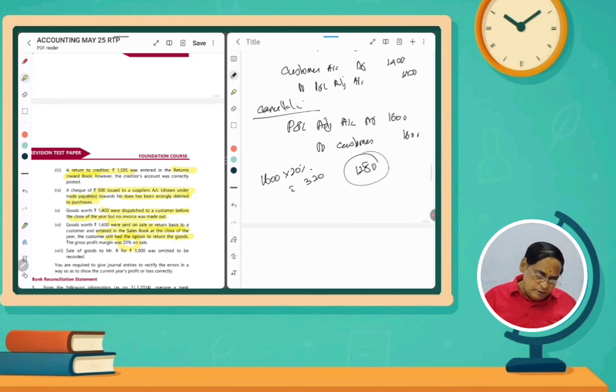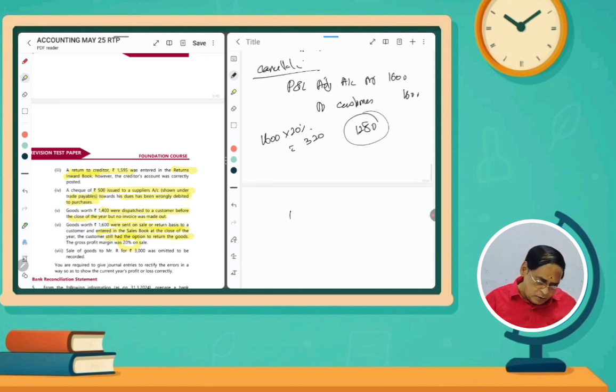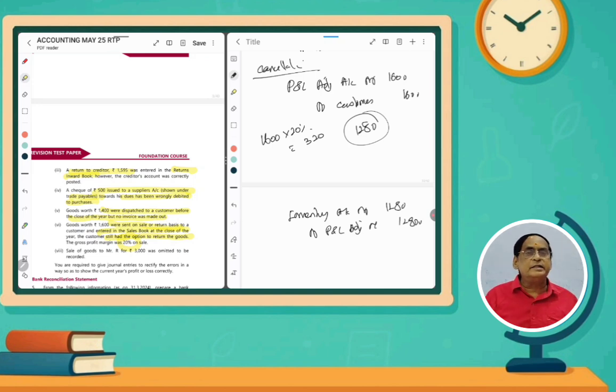So this amount should be shown as inventory account debit to P&L adjustment account, 1,280, because closing stock will be on the credit side of the trading account. So any changes, any expenses, any incomes of a revenue nature, have to be changed like that through the P&L adjustment account, which was credited.